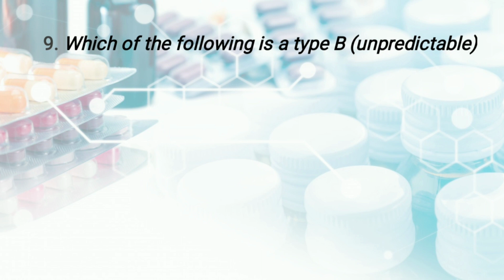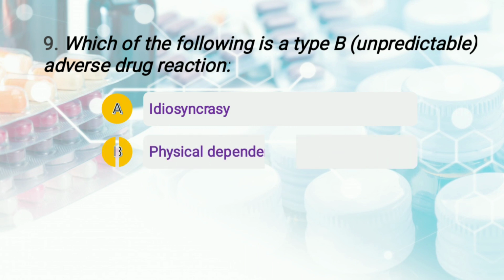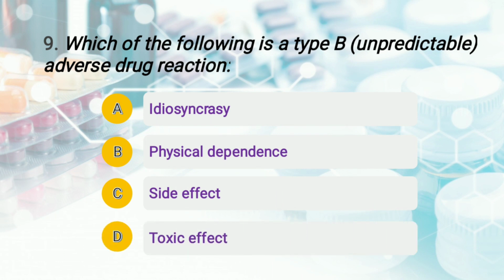And the options are unpredictable adverse drug reaction, and the options are A, idiosyncrasy, option number B, physical dependence, option number C, side effect, and option number D, toxic effect. So students, right answer of this question is option number A, that is idiosyncrasy.